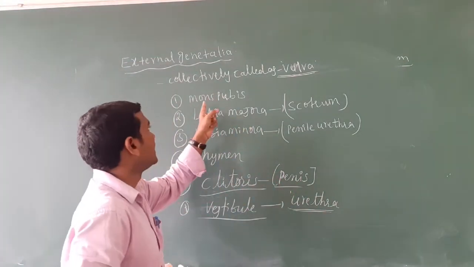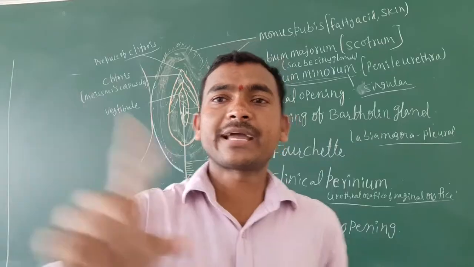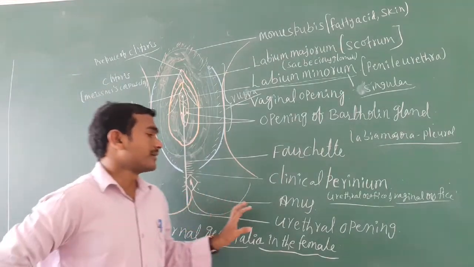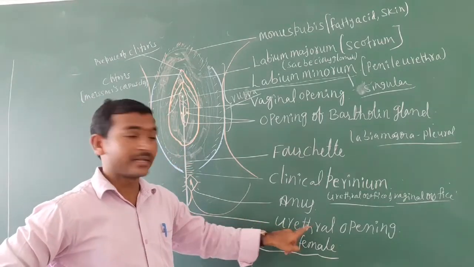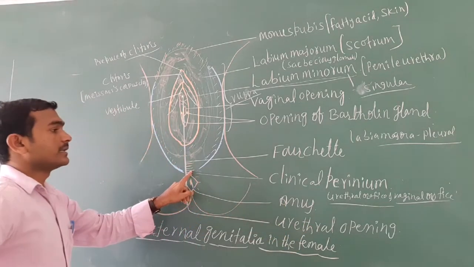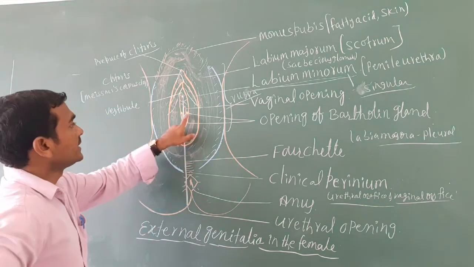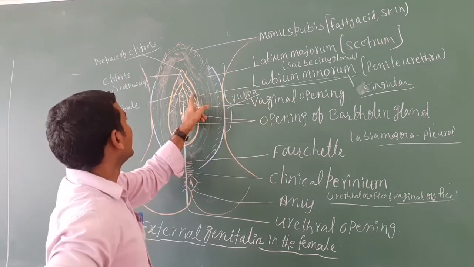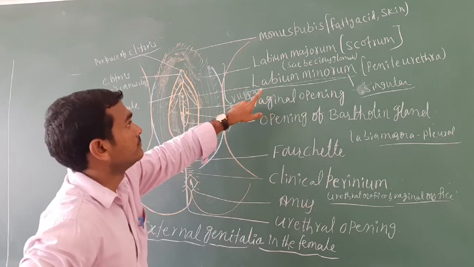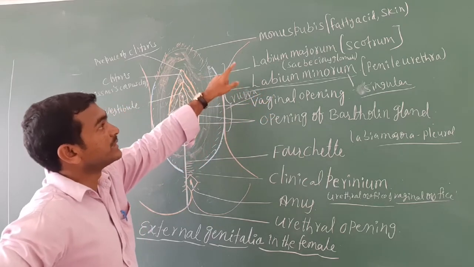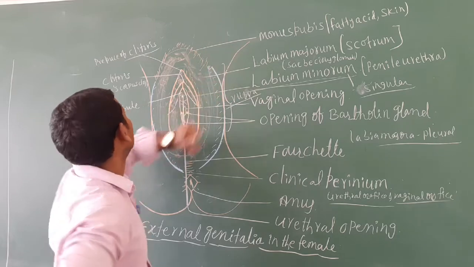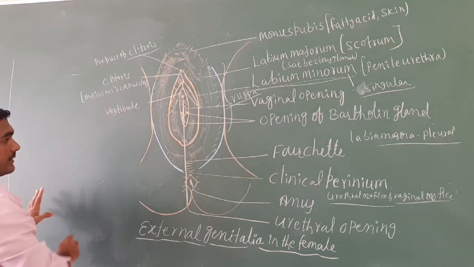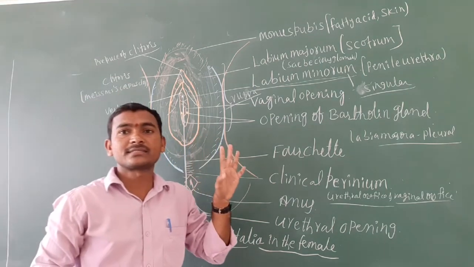We start with the mons pubis. Now here is the diagram of the external genitalia. Let's cross-check the labeling: urethral opening, anus, the perineum, the opening of the Bartholin glands, the vaginal opening, labia minora, labia majora, mons pubis, the clitoris, and the vestibule. These all are parts of the external genitalia.